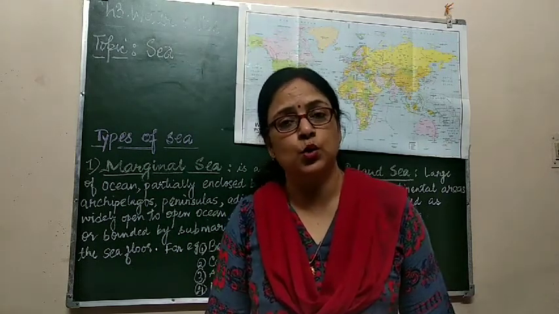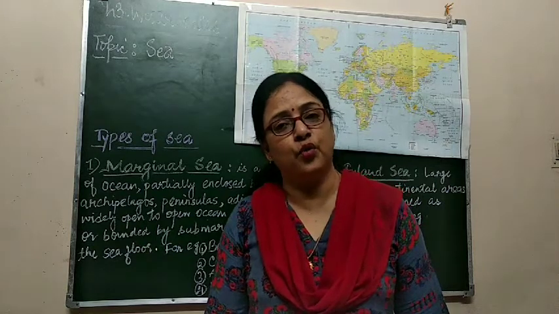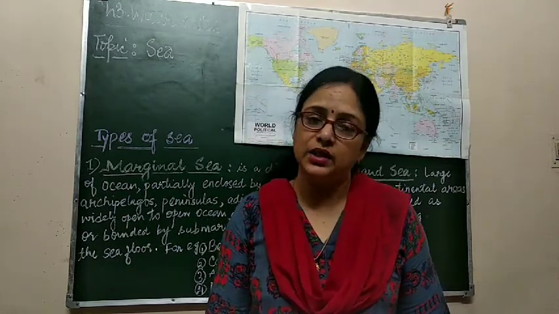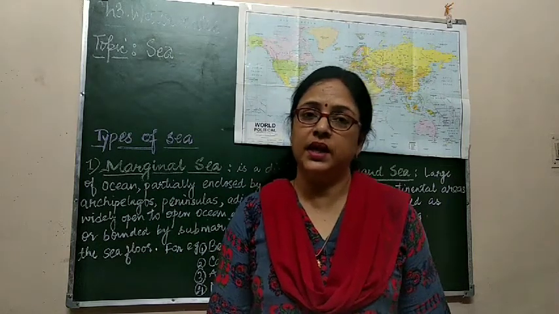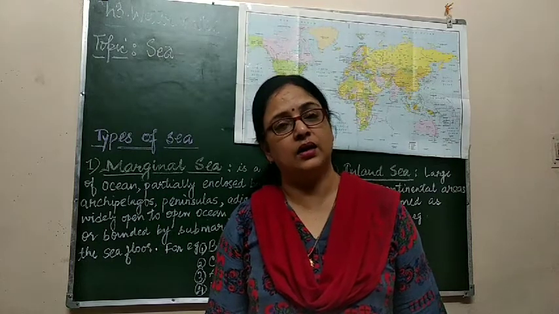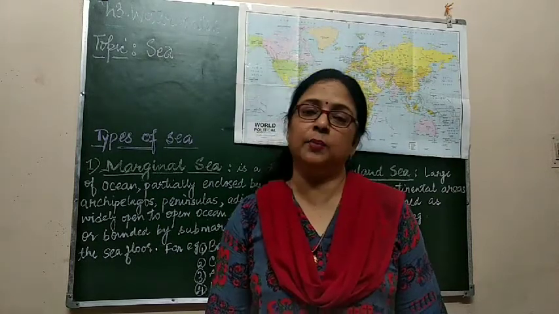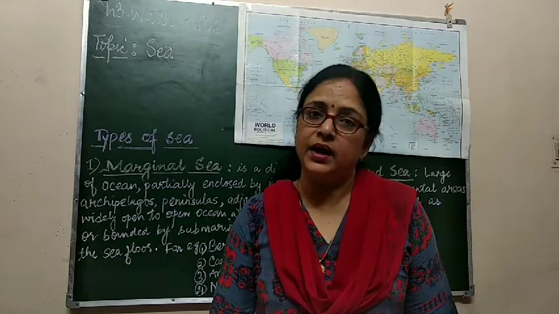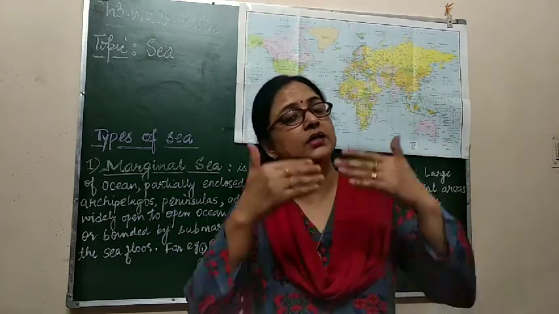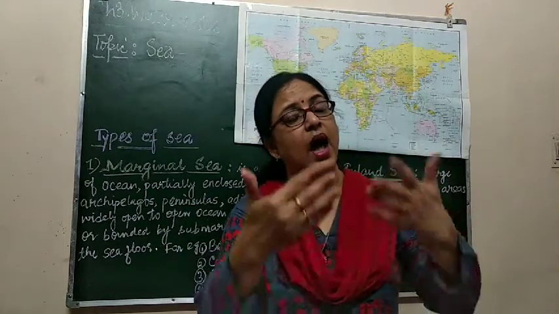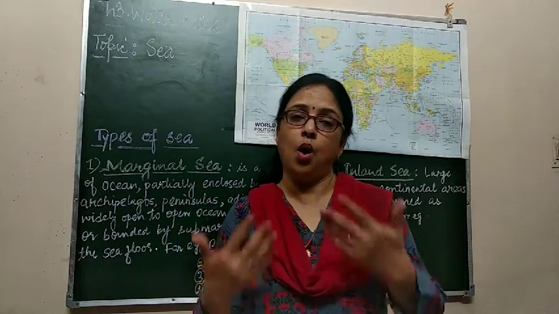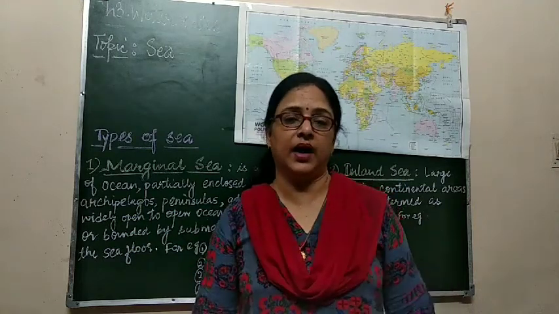Seas are also a large body of water which contains salty water like the oceans, but they are not as vast as oceans and are partially or completely surrounded by land. Partially means some part is surrounded by land and some part is connected to the ocean, or completely surrounded by land.